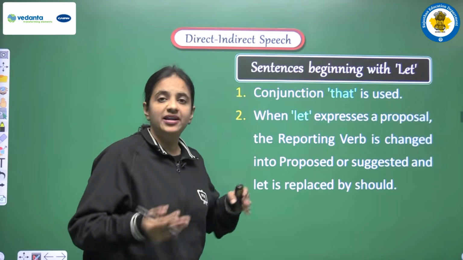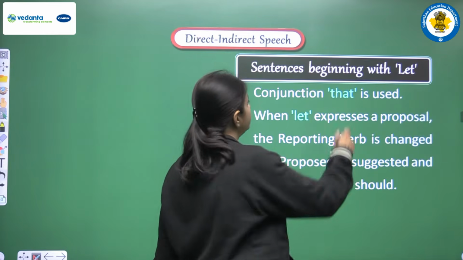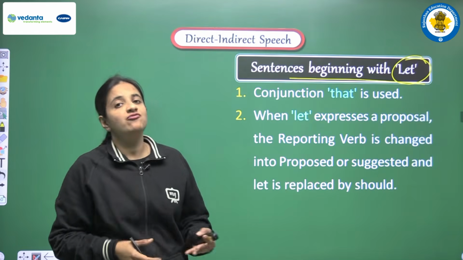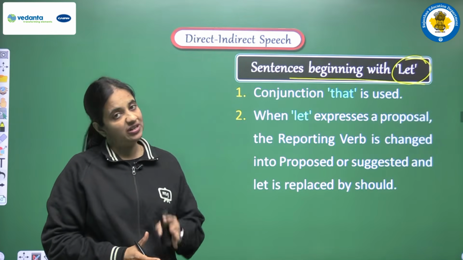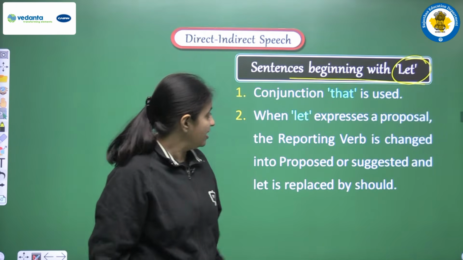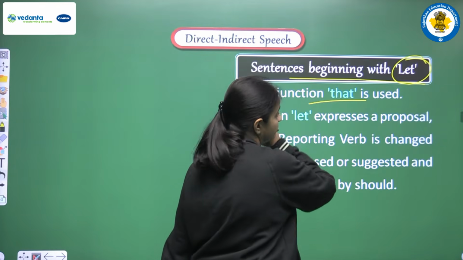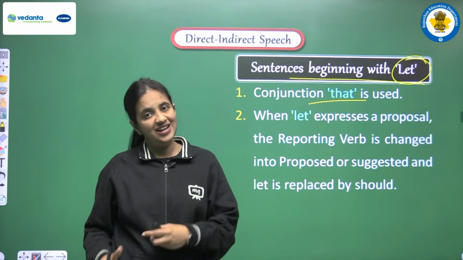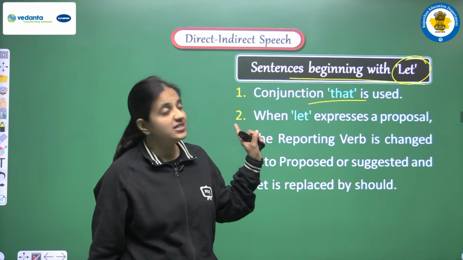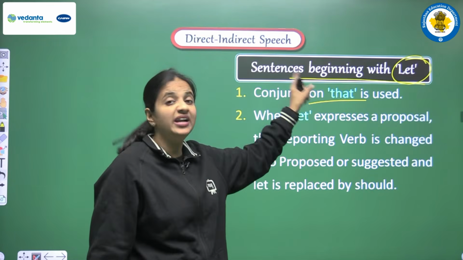Now we are having some other kinds of imperative sentence. So now we will discuss the sentences beginning with let. So what actually let means and what rules we now have to follow, that we will discuss here. So we are having the rules. So let's read. First rule, we are having the conjunction that is used. So students, don't get confused here. In imperative sentences till now we were using to as a conjunction, but now if the sentence is having let in the beginning, then our conjunction will be that.